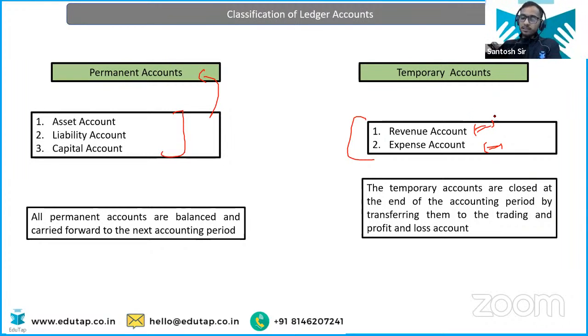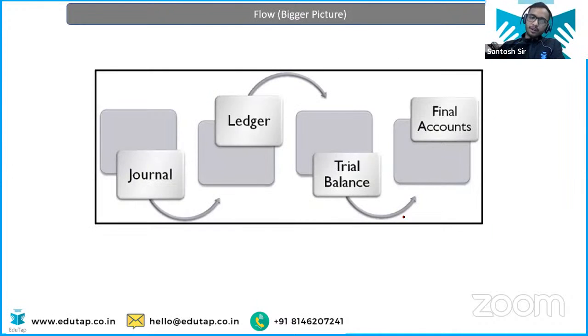Here it is written, the temporary accounts are closed at the end of the accounting period by transferring them to the trading and the profit and loss account. And how you close them? By transferring it to the trading and profit and loss account, that we will discuss in tomorrow's lecture, how you transfer it to the profit and loss account. So you have got the understanding of temporary and permanent accounts.